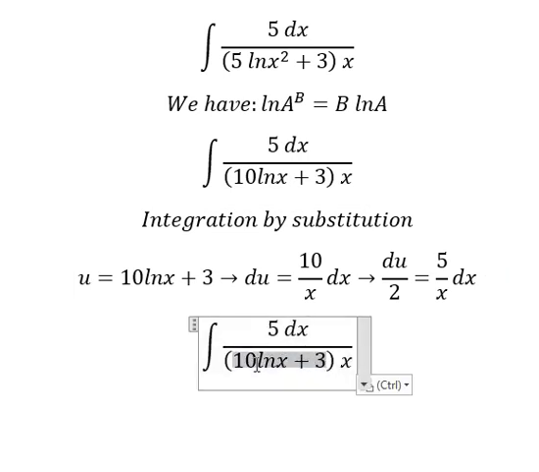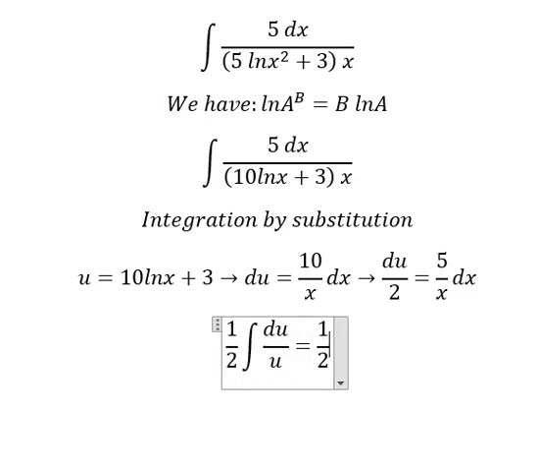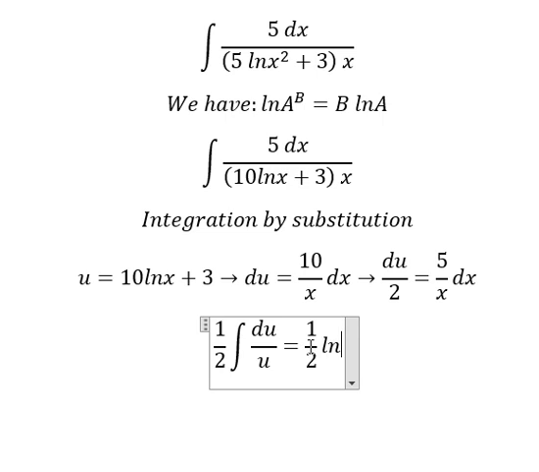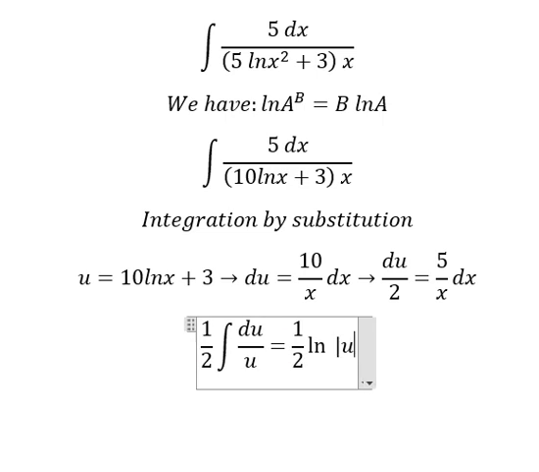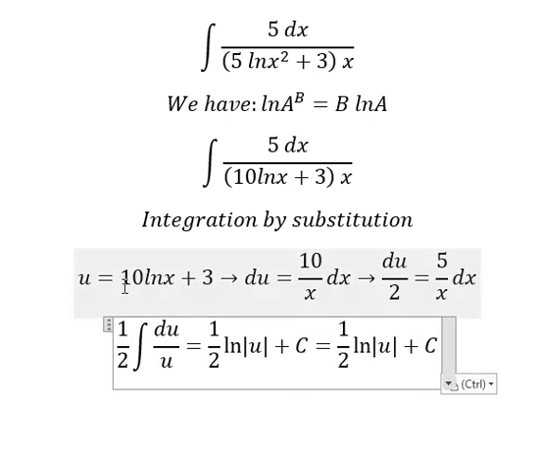This one we change by u. 5 over s dx, we change by this one. The integral of this one, we have ln of the absolute value of u, and I will put about c. About u, that is about this one.